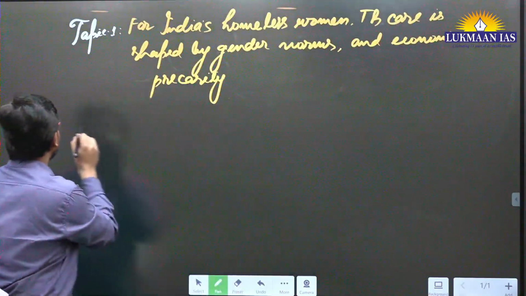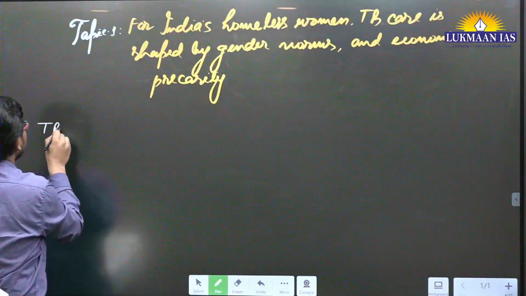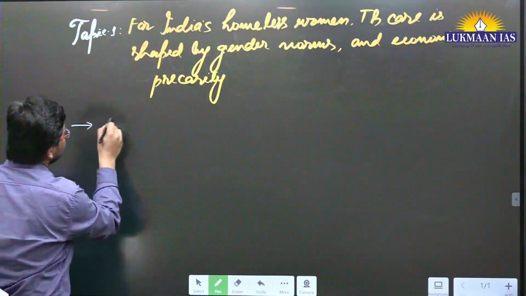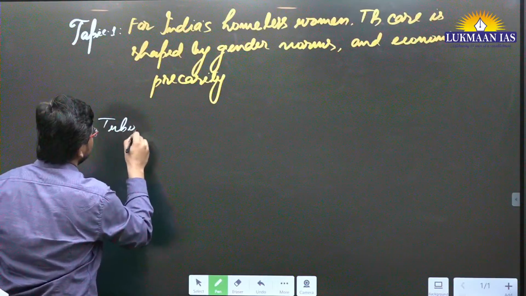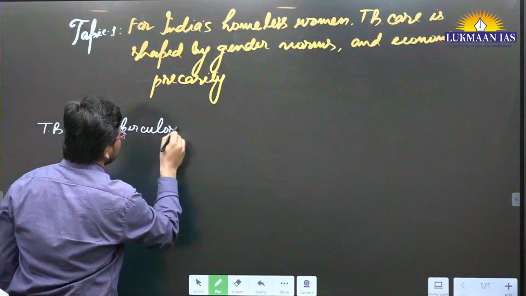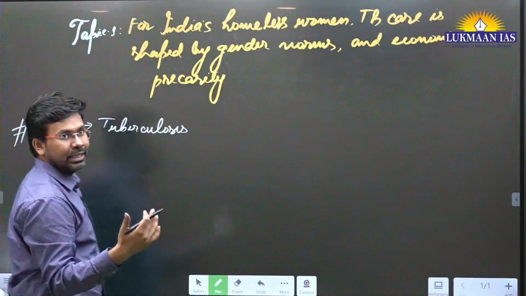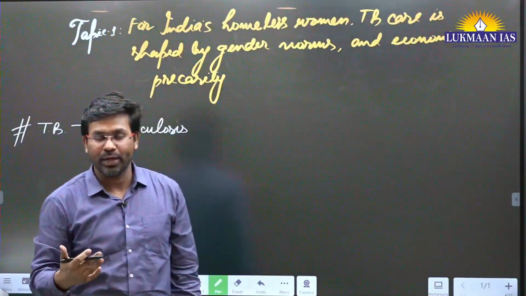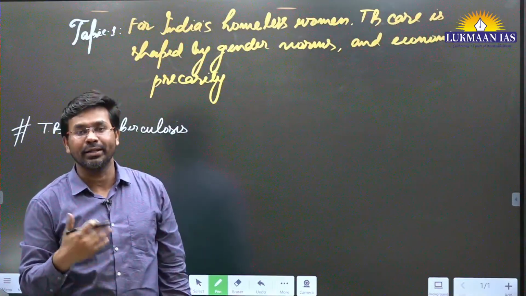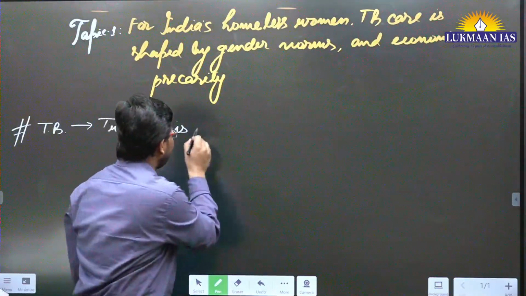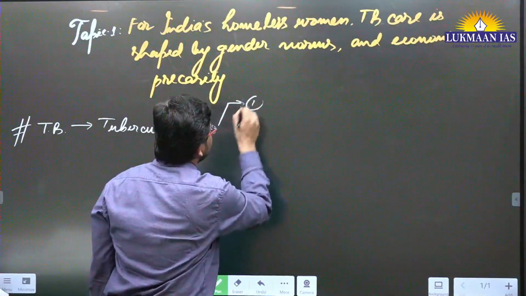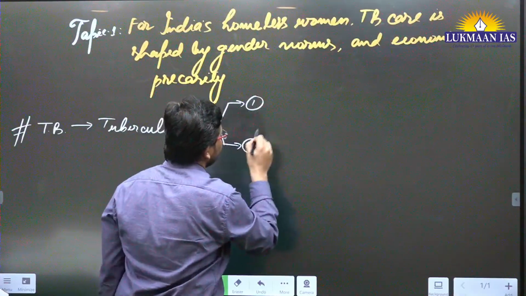When we talk about TB, TB is a short form for a disease which is known as tuberculosis. Generally, TB is of 2 types. One is known as pulmonary TB and the other is known as extrapulmonary TB.